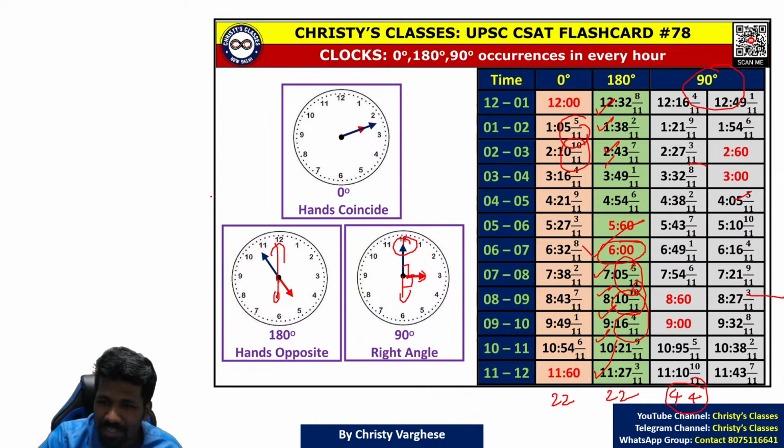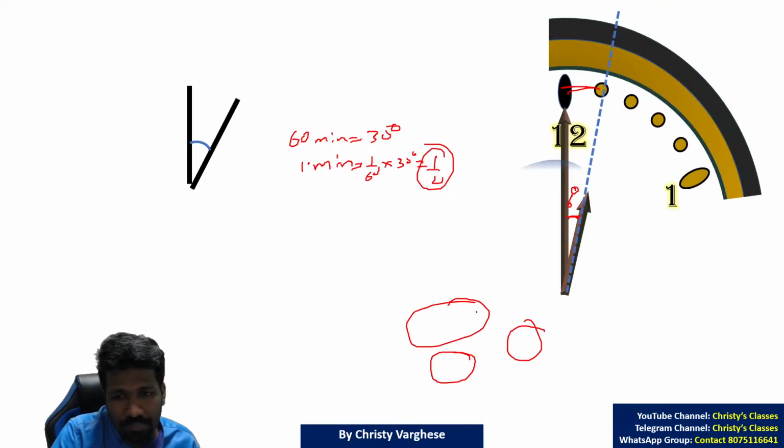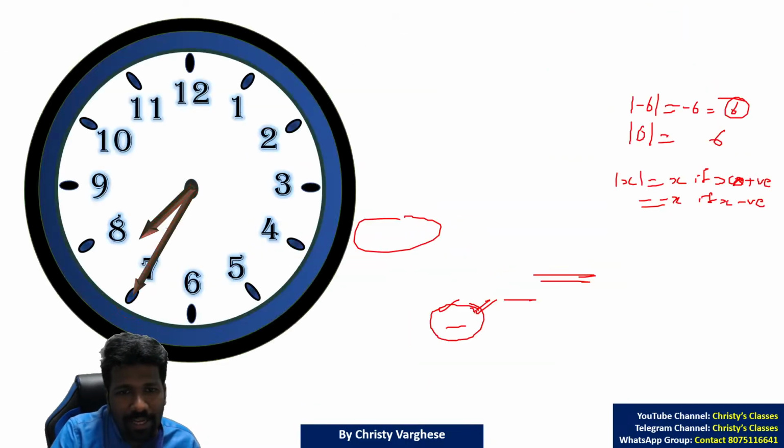Because the way the question is asked is even simpler till now. But we can't say that in the future they will not ask more difficult questions. Between 8 and 9, that is 8:43 7 by 11. Between 9 and 10, it is 9:49 1 by 11. Between these there is almost 65 minutes. Almost 65 minutes. All clear? So that theory is also clear.